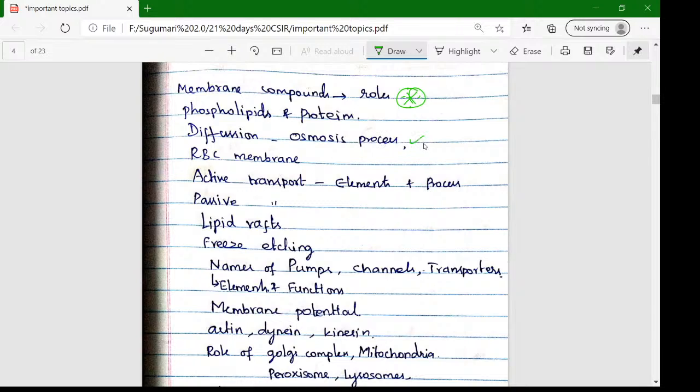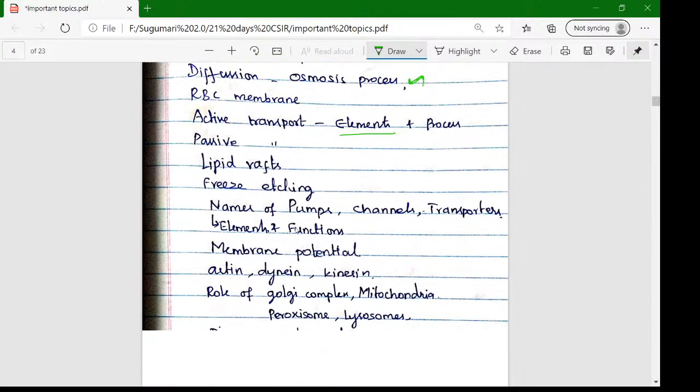In this unit, diffusion by osmotic process, that is the membrane transport process, is very important. And next is the RBC membrane. Then active transport and passive transport are very important. The elements involved in active transport are also important. Okay, next is the lipid raft. This lipid raft is also very important. And freeze etching, and the main important thing is